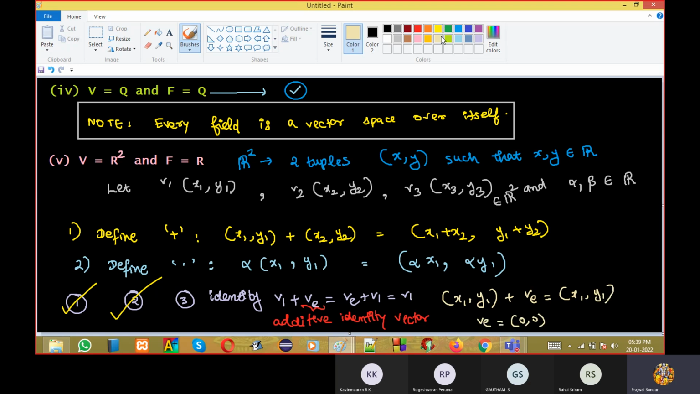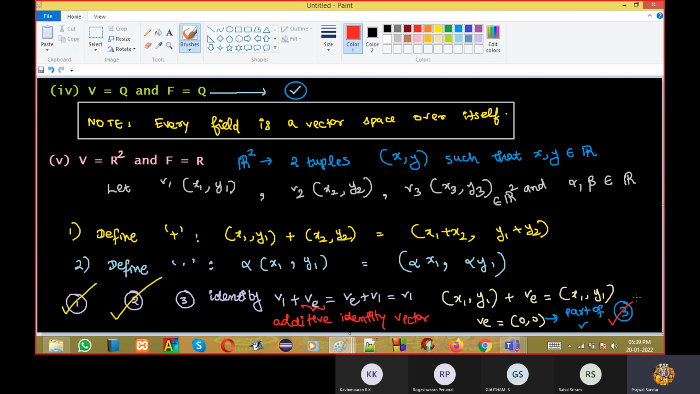Now my question is, is 0 comma 0 present in the vector space? Is this element a part of this vector space? Can someone tell me yes or no? Yes, you can have 0 comma 0, because x and y belong to the reals. It is part of the vector space, so this third condition is satisfied.